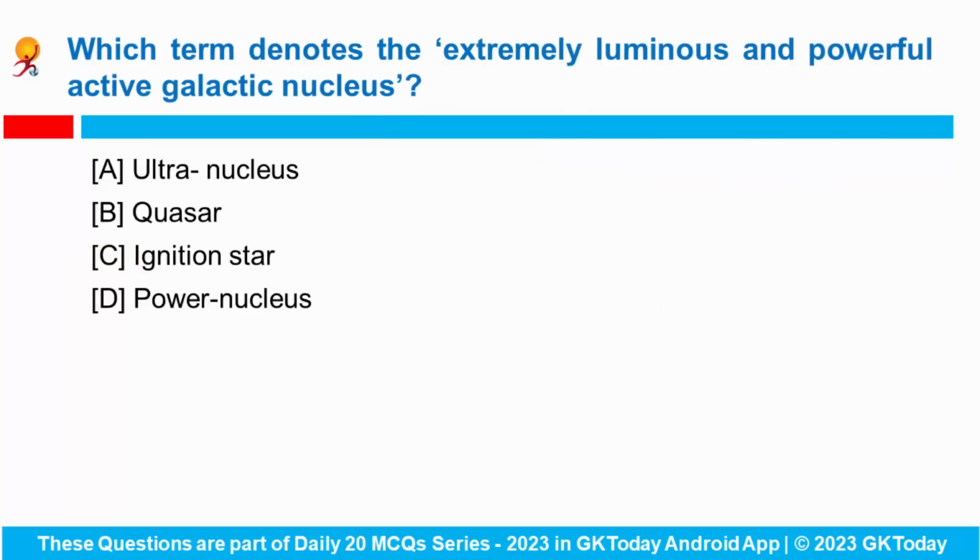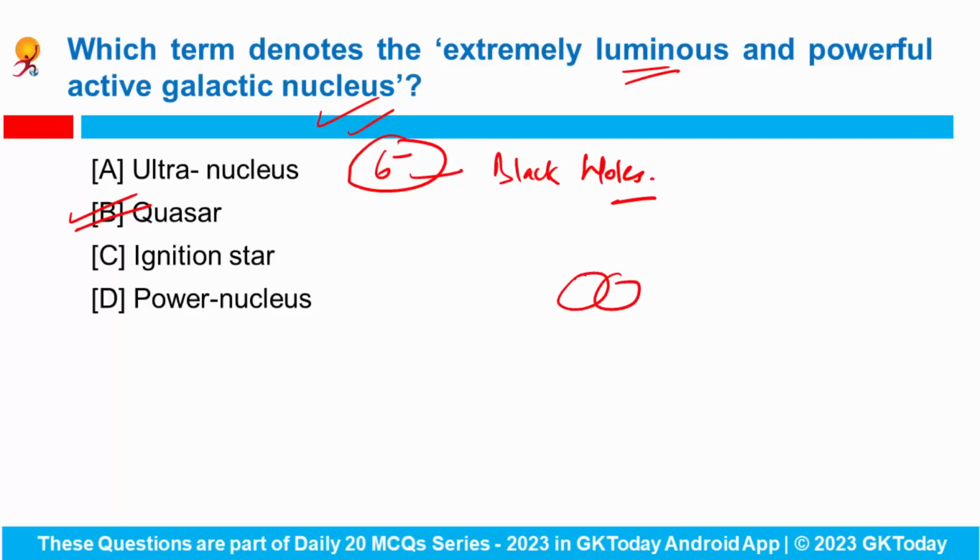Fine. Next is, which term denotes the extremely luminous and powerful active galactic nucleus? So these are quasars. Quasars is short for quasi-stellar radio sources, and they were first discovered 6 decades ago. Actually, they are in supermassive black holes at the center of galaxies, and a quasar is an extremely luminous and powerful active galactic nucleus. Why was it in news? Because according to a new study, the collision of 2 galaxies is likely to ignite a quasar. Fine. So this is a science and technology question. At least you have to know what a quasar is.